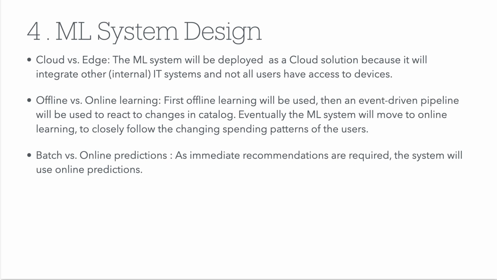But we expect a learning curve, that's why we start with offline learning first. With regard to prediction, it's clear that we need online predictions because we need immediate recommendations, otherwise this would lead to user frustrations.